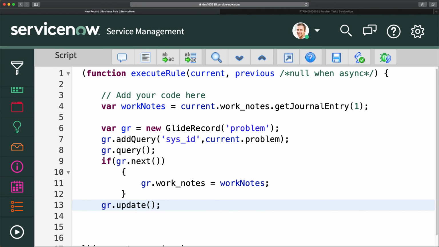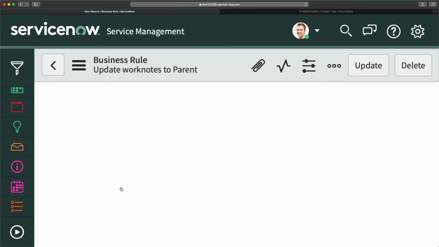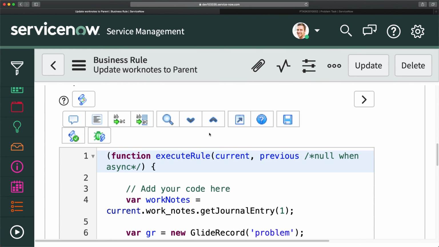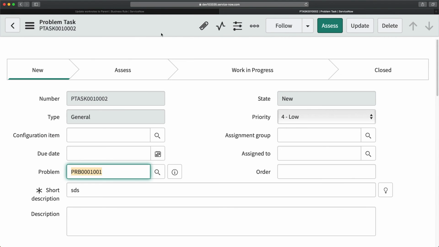So I think this is the script. So let me just save it and let's do a testing. So the business rule is created. And if I come here and let me just reload the form.